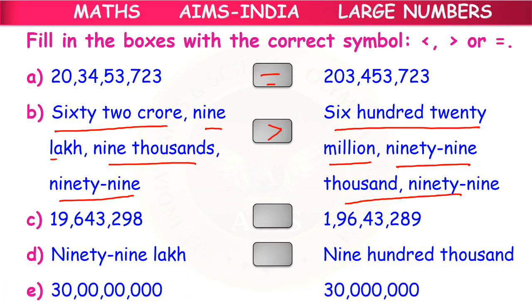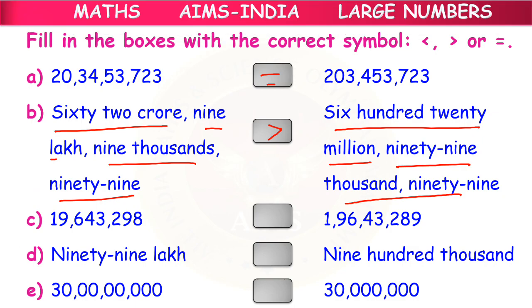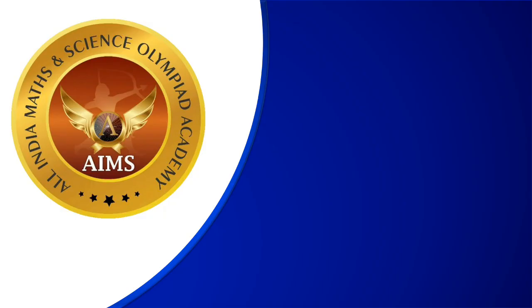Now these 3 questions are for your homework, children. Try solving these questions, okay? I hope you all get the right answers, and I hope you have understood today's class. What we have learned today, children?